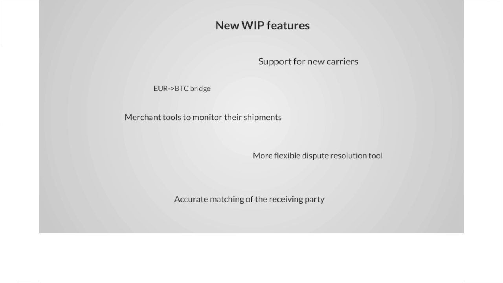So the features we are working on now are, as I was saying before, the supporting of new carriers, a bridge between fiat money and Bitcoin, which will involve some kind of trust in the gateway, but still is something that could be of interest and give a broader access to OpenBazaar, for example, to some monitoring tools for merchants so that they can just monitor the Bitcoin network and see what is the status of their shipment just by looking at operator content, which is used already by Oraclize, right?